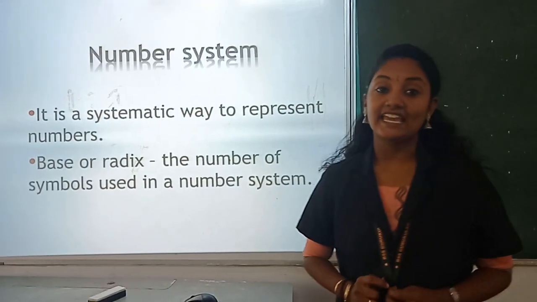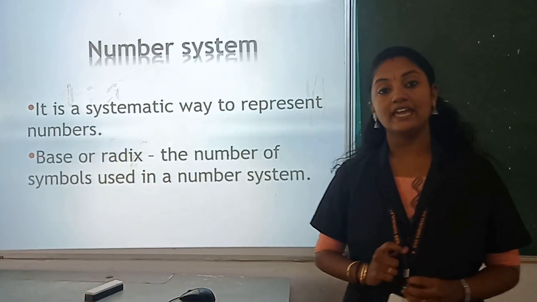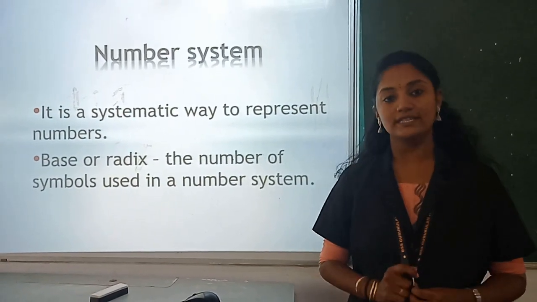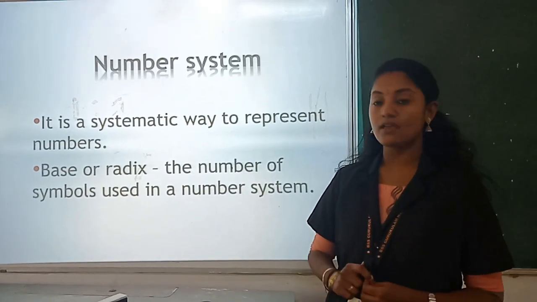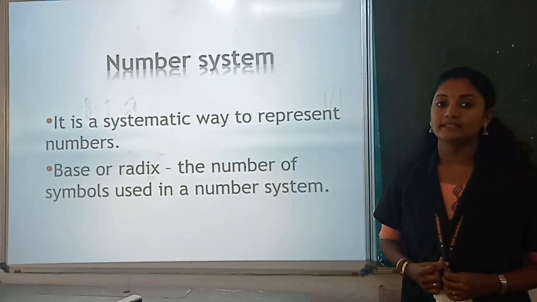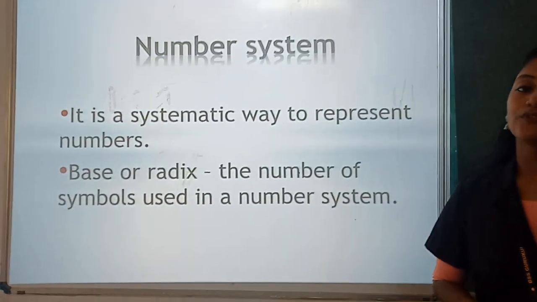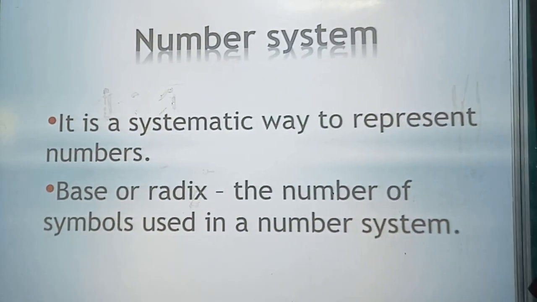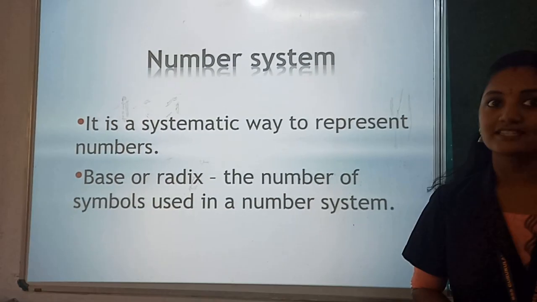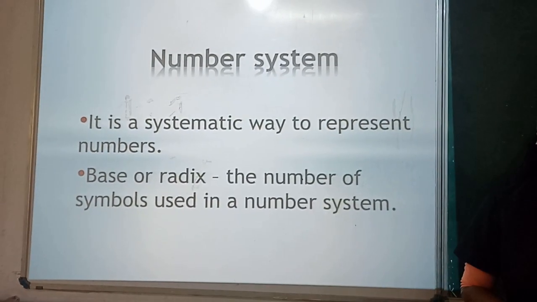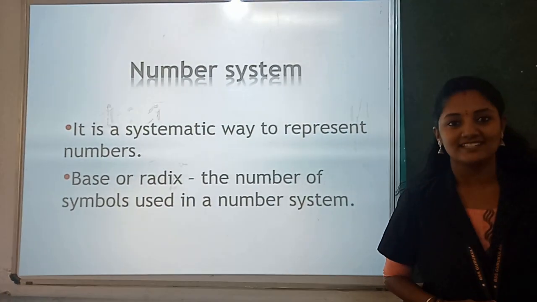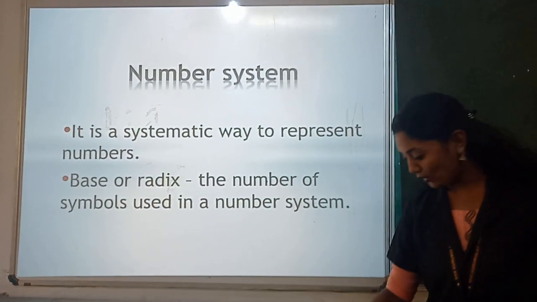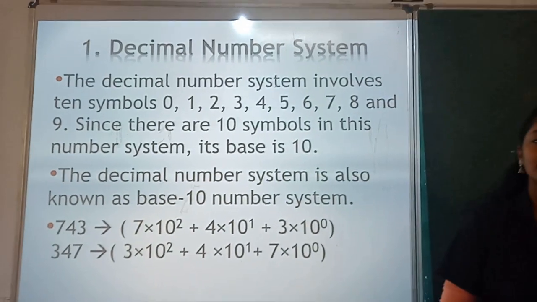Each and every number system has its own symbols or digits, and the number of symbols is called the base or radix. So there are four types of number systems, each with its own symbols, and the number of symbols is called base or radix. Now we will see what the decimal number system is.